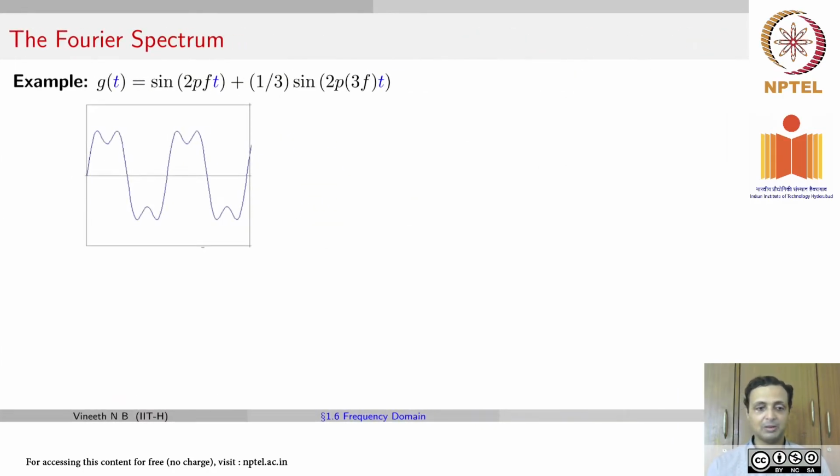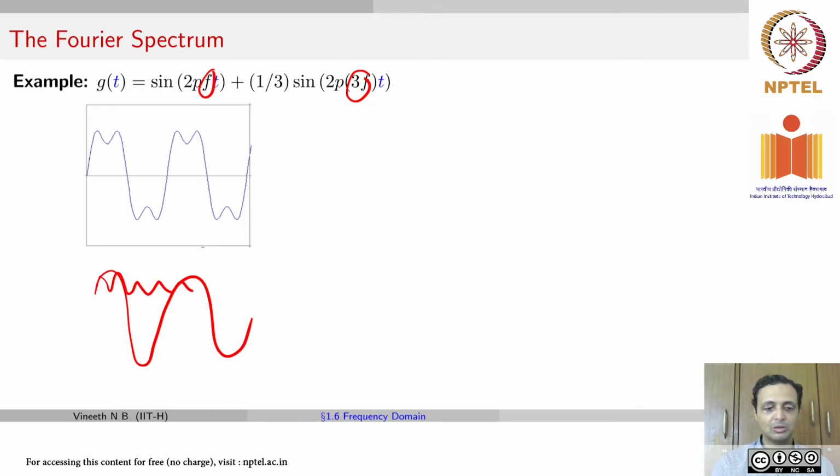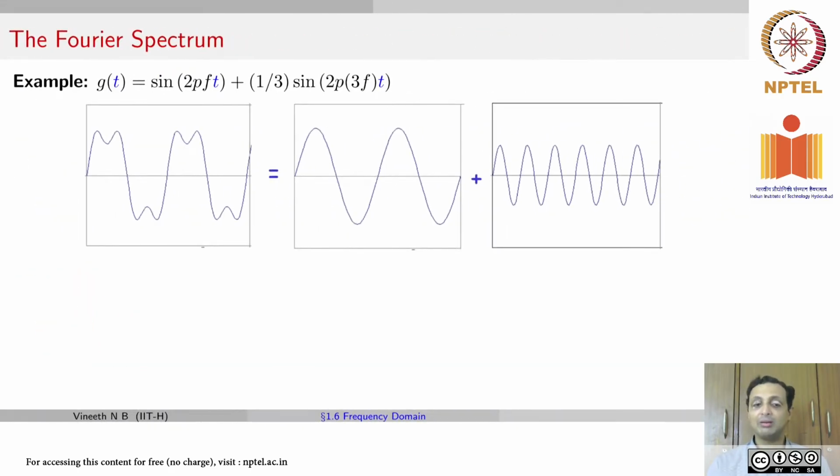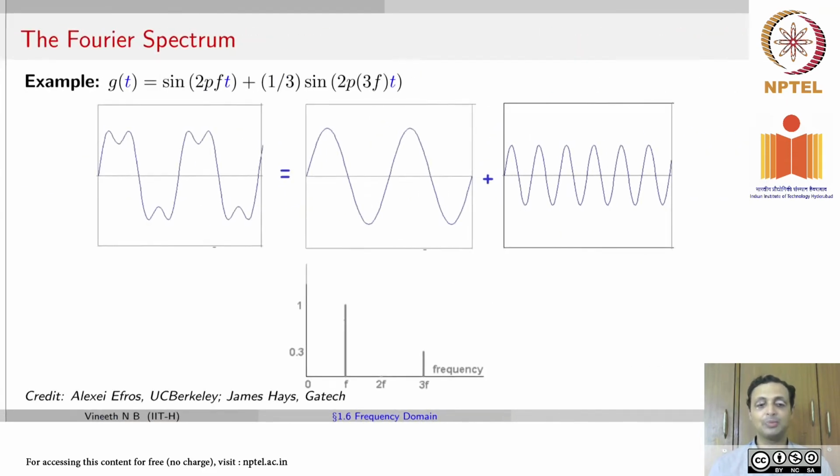Let's take this particular example here. This function g of t, as I said, is a time varying one-dimensional signal, and can be written as sine of 2 pi f t plus 1/3 sine of 2 pi 3f t. So there are two frequencies, f and 3f. f is the frequency that gives you this signal, and 3f is the frequency that gives you the other signal. Now, if this is the input signal to us, we can write it as a sum of two frequencies because we know the actual definition.